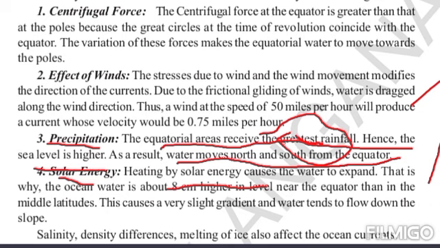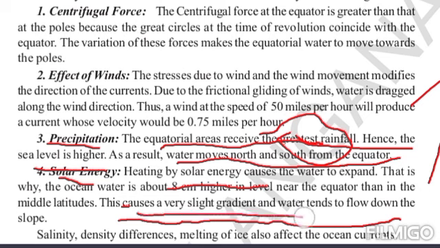This causes a very slight gradient, and water tends to flow down the slope. So this is about ocean currents.